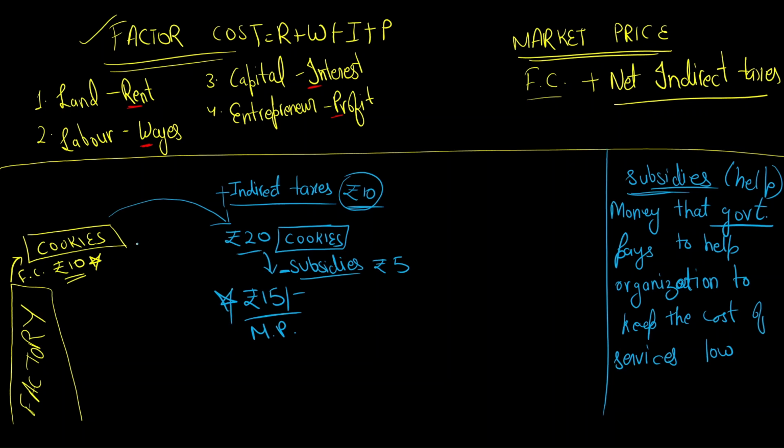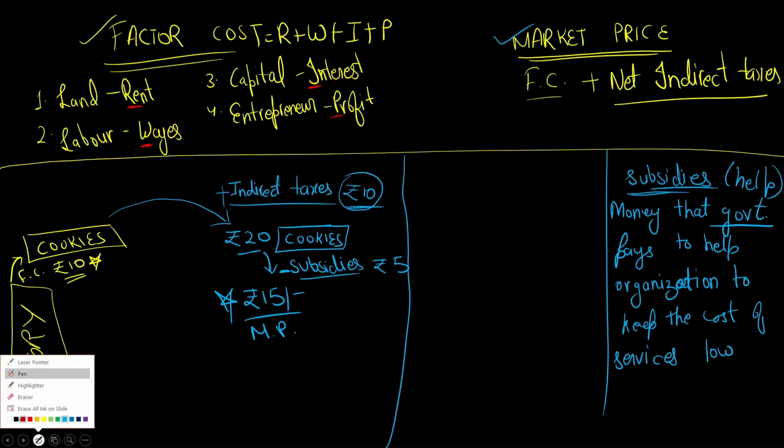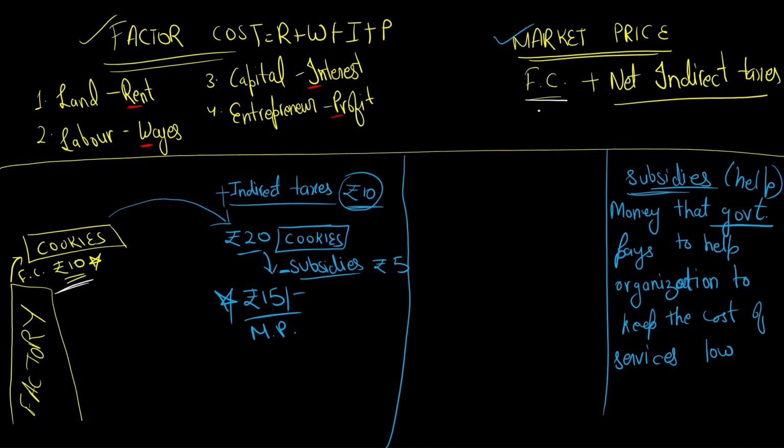यहाँ पे फैक्टर कॉस्ट था. Now I got my market price. Clear? So yeah, we got a market price of rupees 15, factor cost rupees 10. Now you can relate to this formula. Factor cost, let's do it. Factor cost rupees 10 plus net indirect taxes.